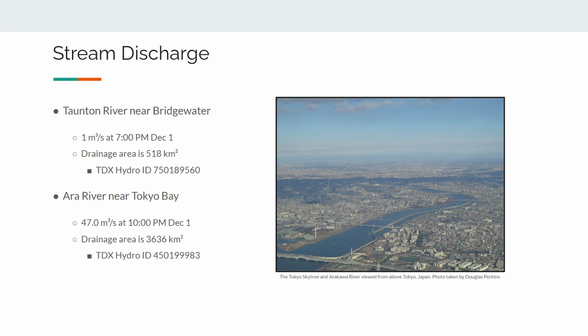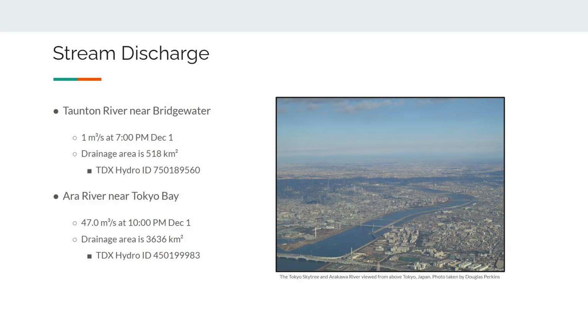Next, we have stream discharge. Here's a photo of the Ara River in Tokyo. This is the section of the Ara River in the Tokyo Bay. This obviously is the output to the ocean. So this sees a lot of throughput and discharge at 47 cubic meters per second. It is a lot of water, and it is a massive drainage area, over 3,000 square kilometers.